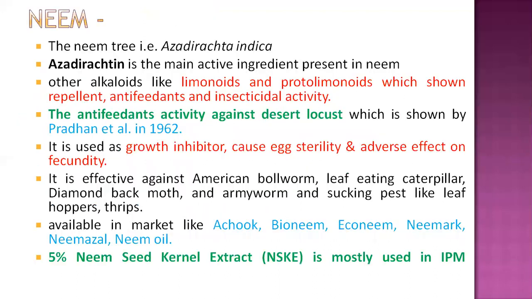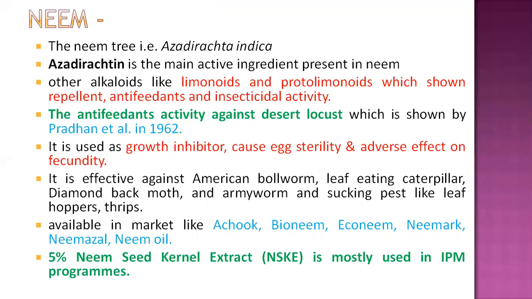Okay, now the next plant-originated insecticide is called neem. This neem tree contains the compound azadirachtin, and the name of this plant is Azadirachta indica.